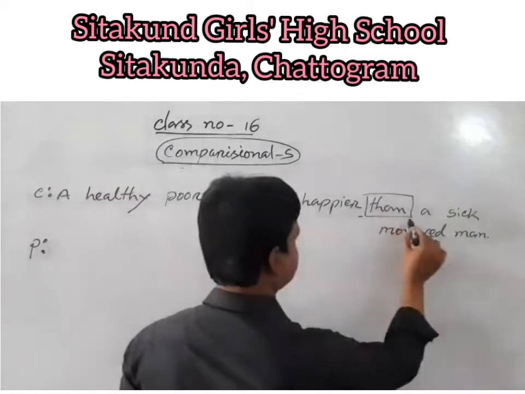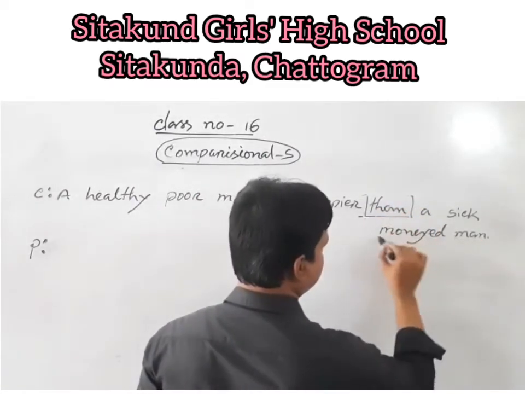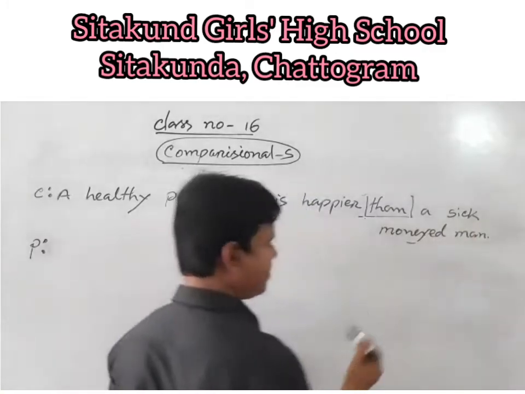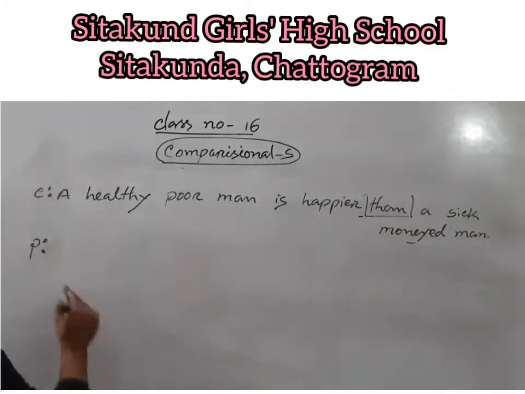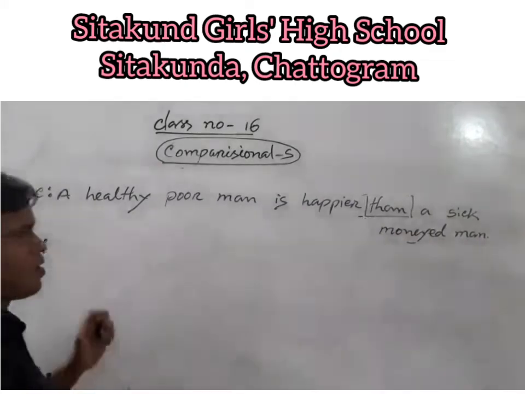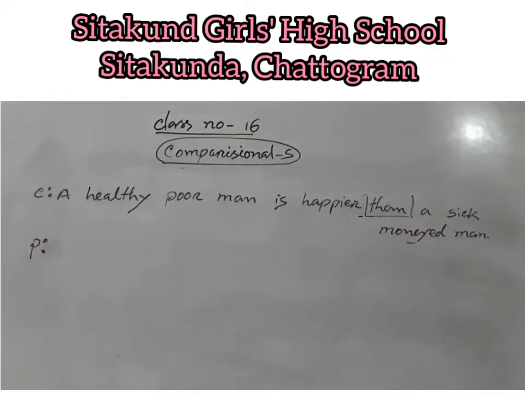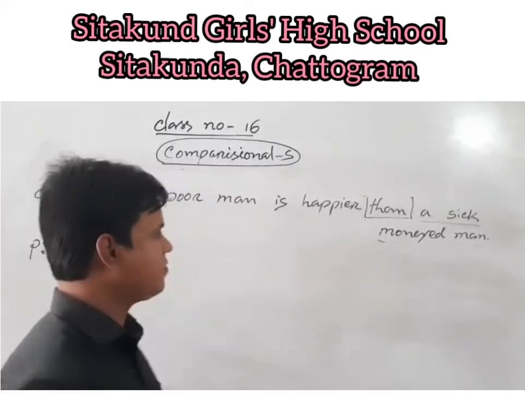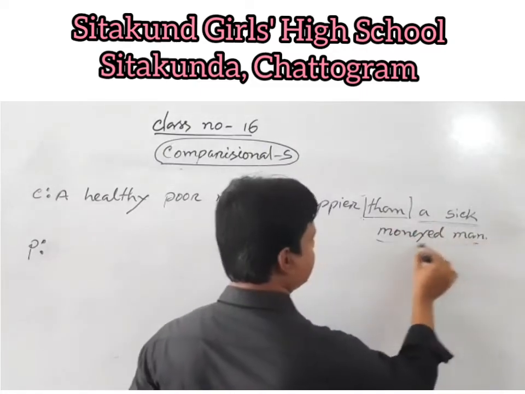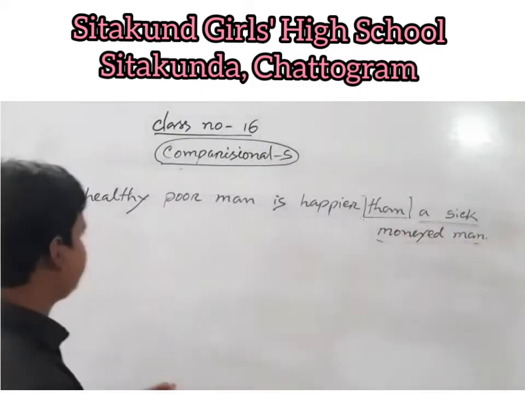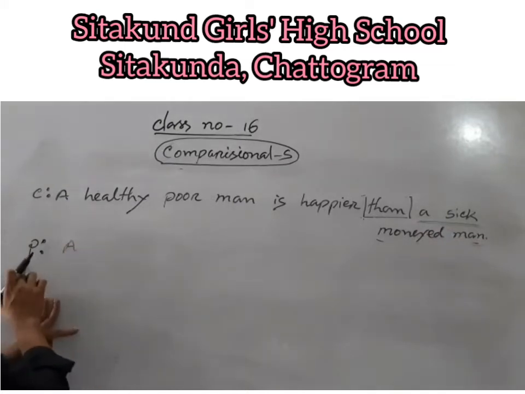Dear students, the next part of the "than," a sick moneyed man, will be used at the first for the positive sentence.